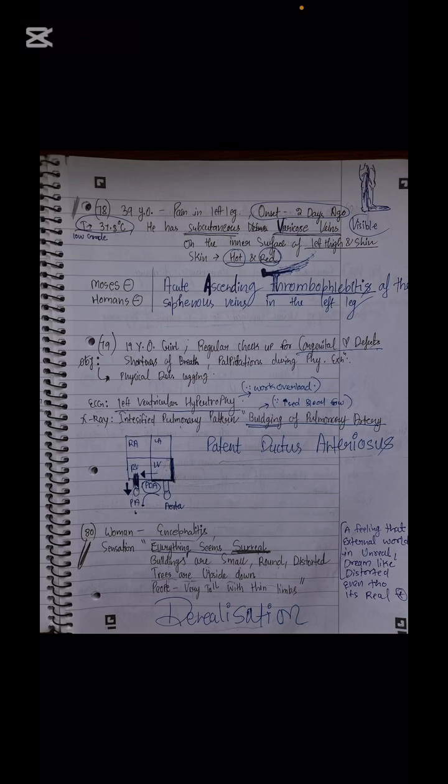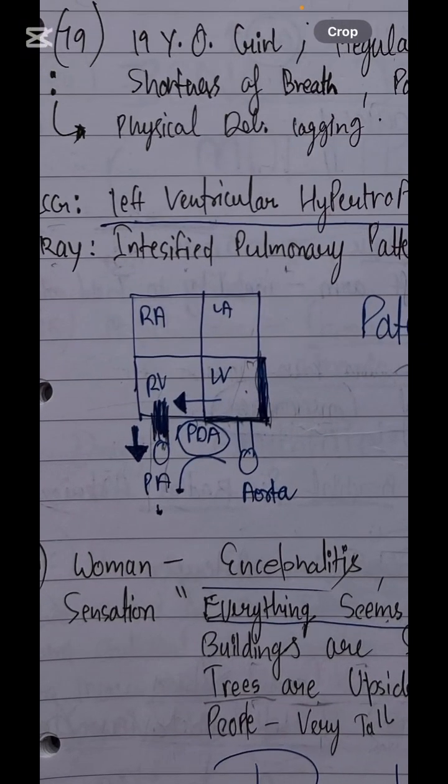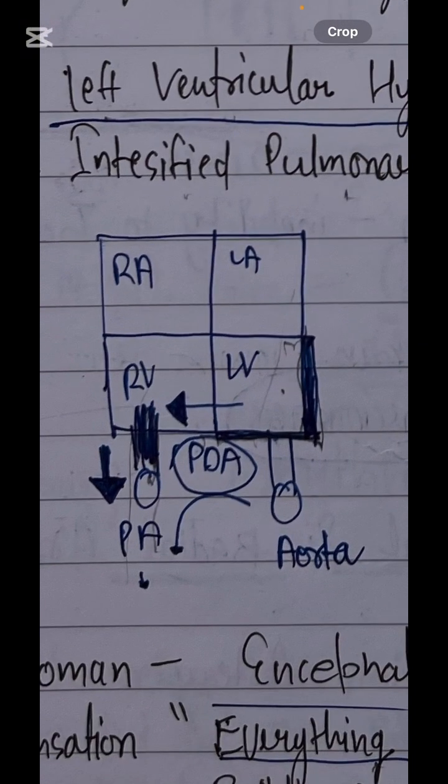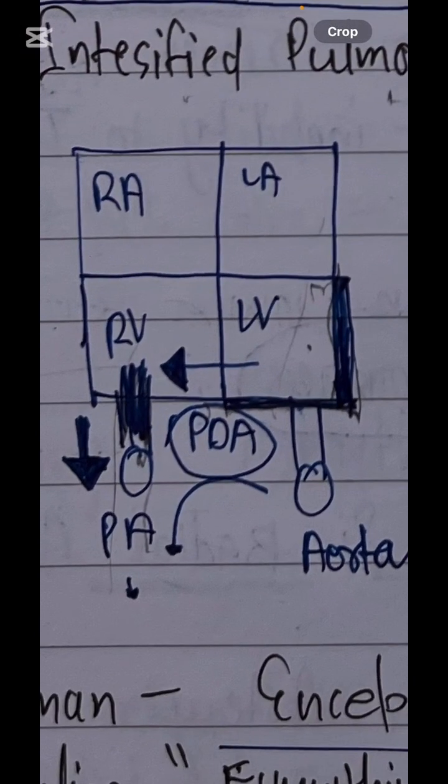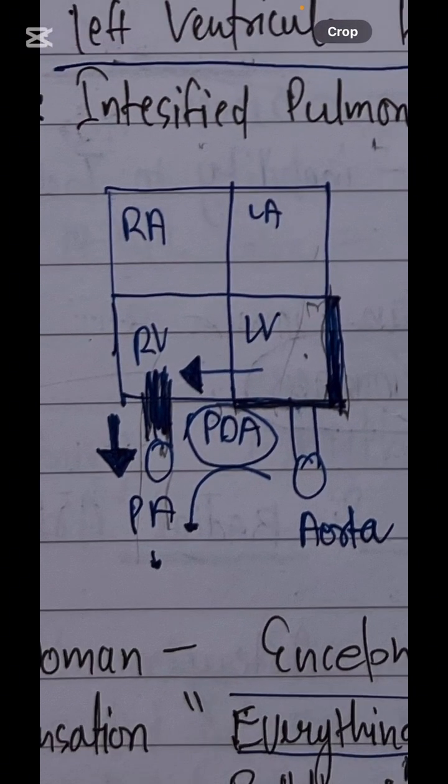So in the ECG, as you can see with the photo itself, what happened is the ventricle got hypertrophy. So due to hypertrophy, it is pumping more blood to the right ventricle, and the pulmonary artery got bulged up because the left ventricle is pumping more blood to the right ventricle, and this is the case of pulmonary hypertension. So when you see high pressure in the pulmonary artery, this is pulmonary hypertension.